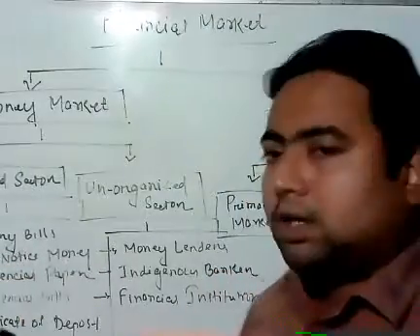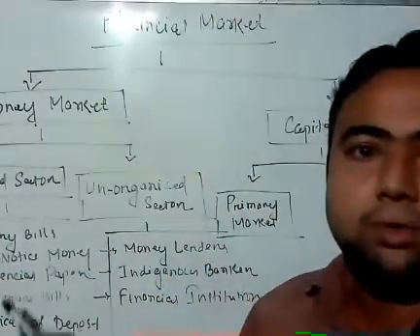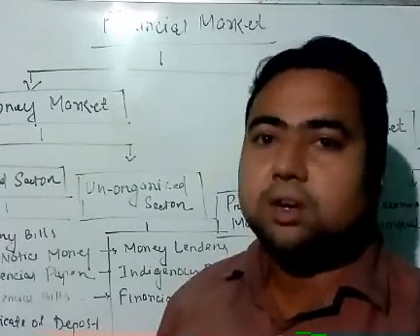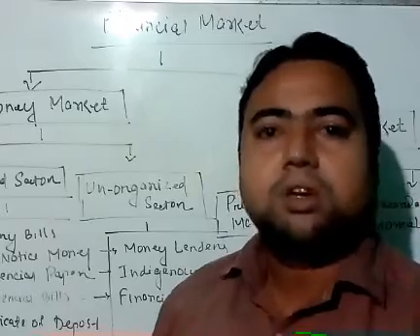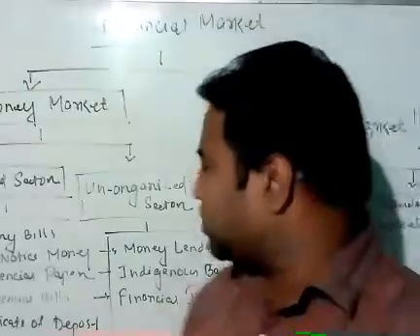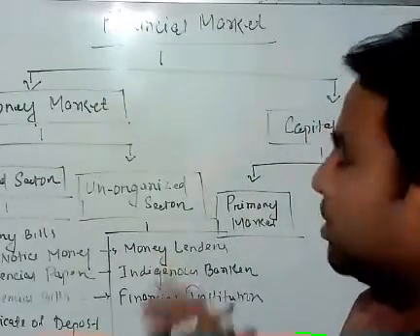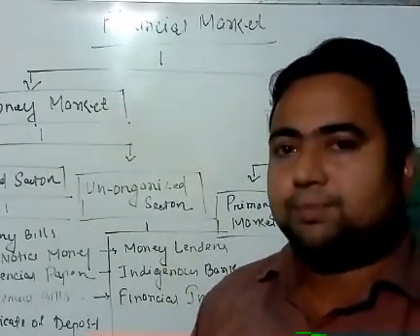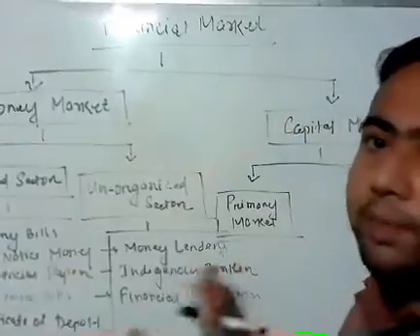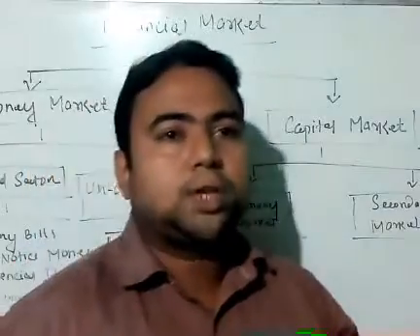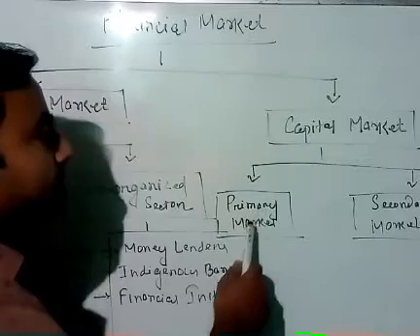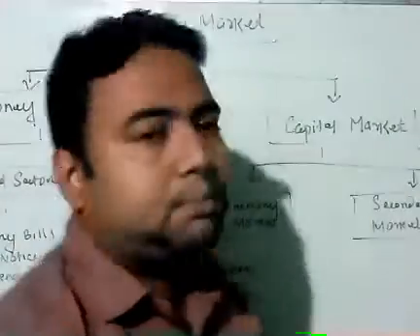Under the organized sector, we have different classifications like treasury bill, then call money or notice money, then certificate of deposit, next commercial papers, commercial bills, like this. Next, the unorganized sector includes money lenders, private firms, private institutions, financial institutions, indigenous bankers. This is all about money market. Now move to the capital market. From the chart, it is broadly classified into two parts. Number one, primary market. Number two, secondary market.